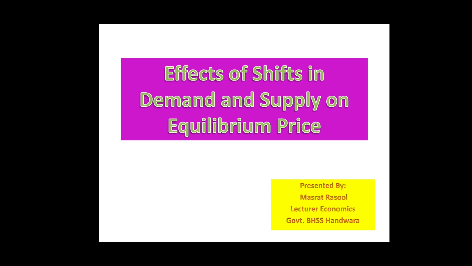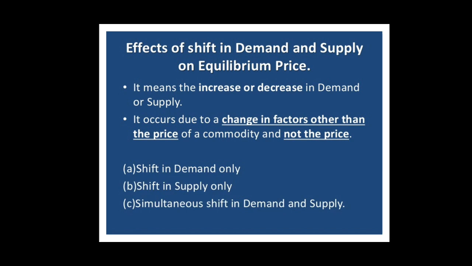Now in this lecture we will learn the effects of shifts in demand and supply on equilibrium price and equilibrium quantity. Shifts in demand means the change in demand which has two aspects.